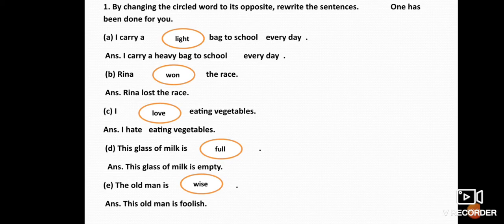Now, you have to do the rest of the questions. Question B: Rina won the race. The opposite of the word won will be lost. So the answer will be Rina lost the race.